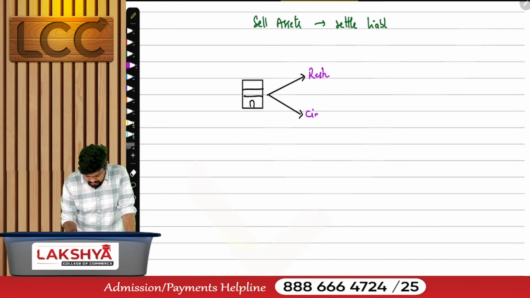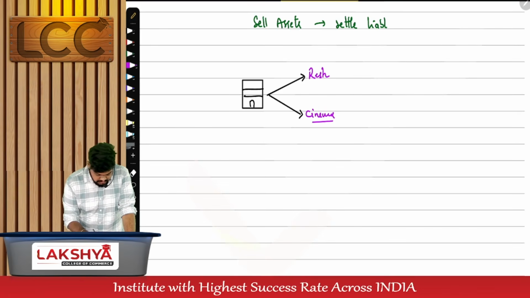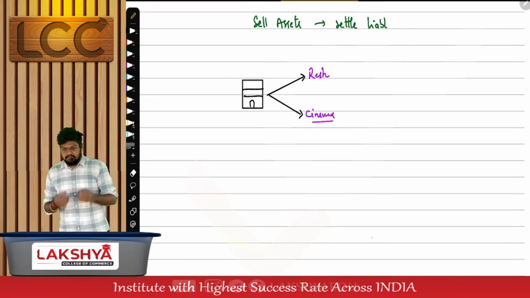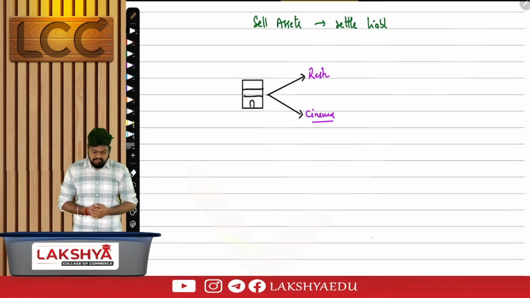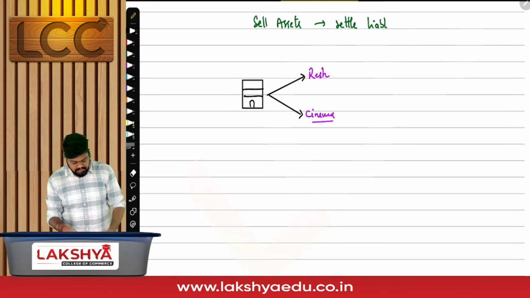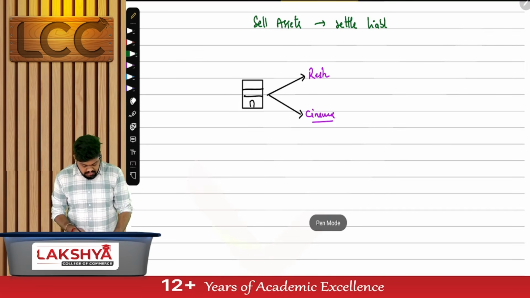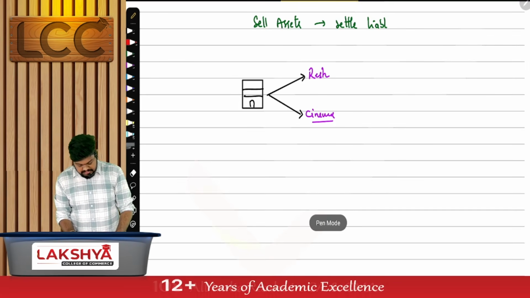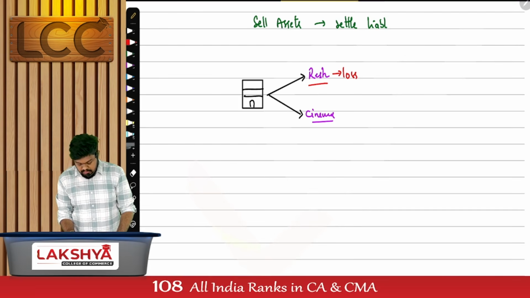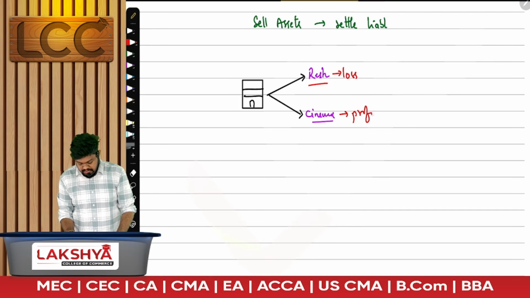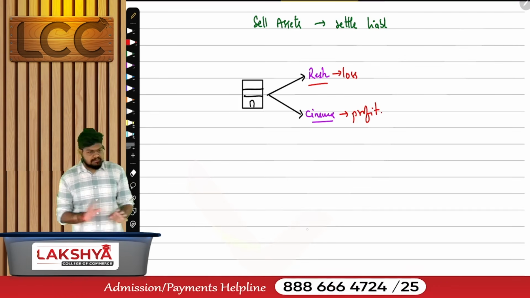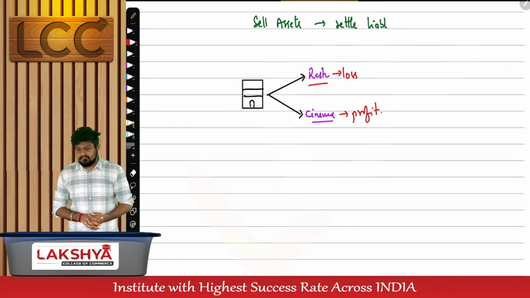A cinema theater. Sure. We have two businesses, same company, two diverse business activities: a restaurant and a movie theater. Now what happened? Our restaurant was making huge losses. Our movie theater was making exponential profits, but our restaurant business was making losses.